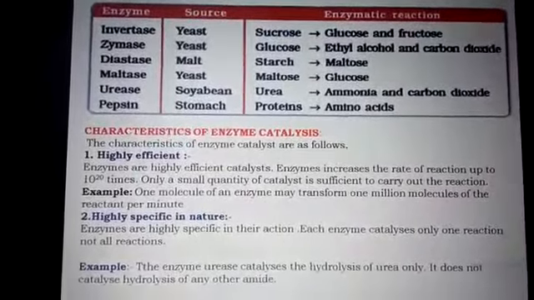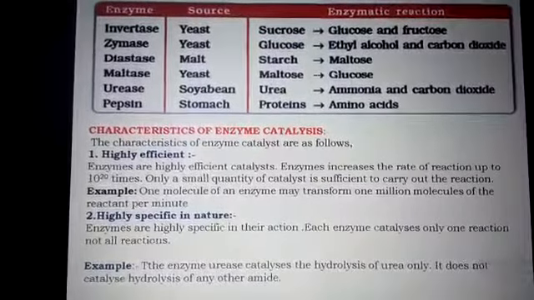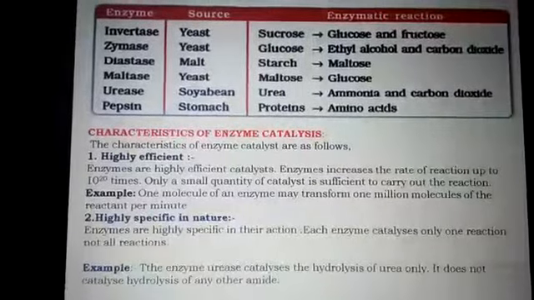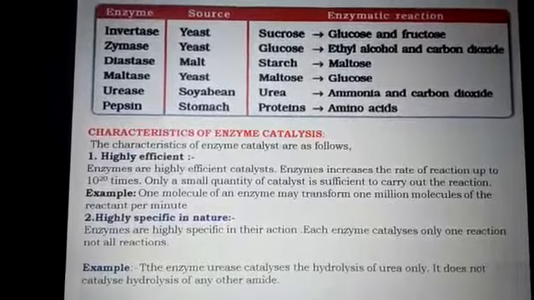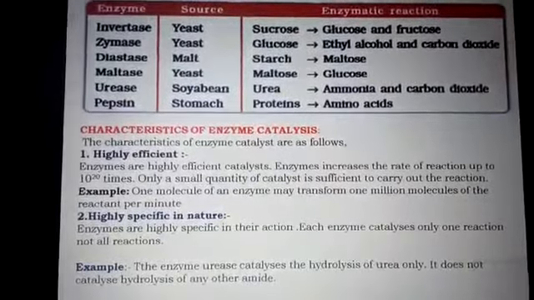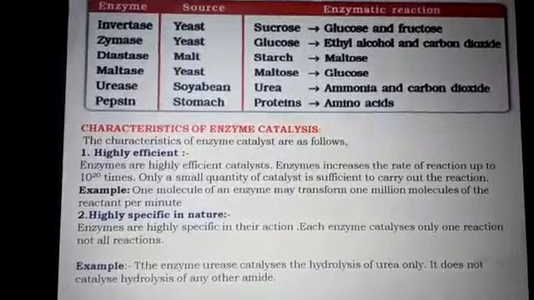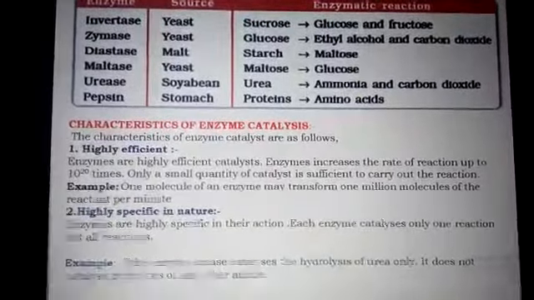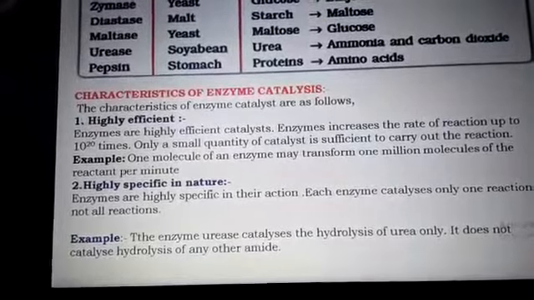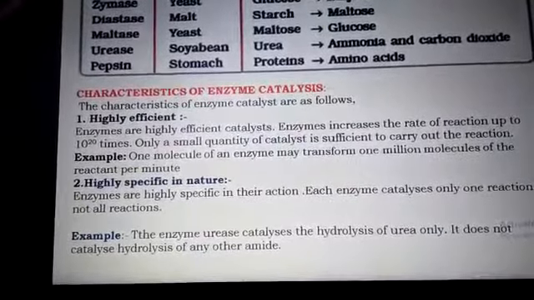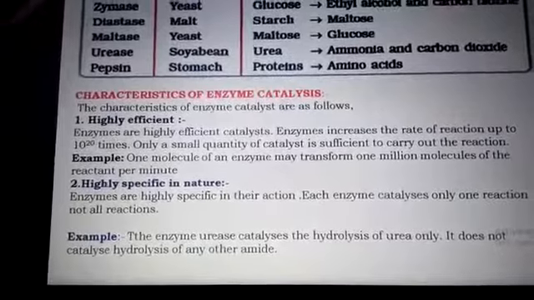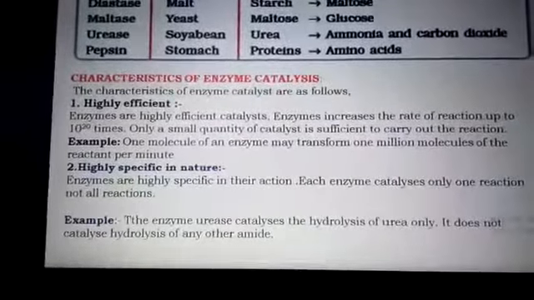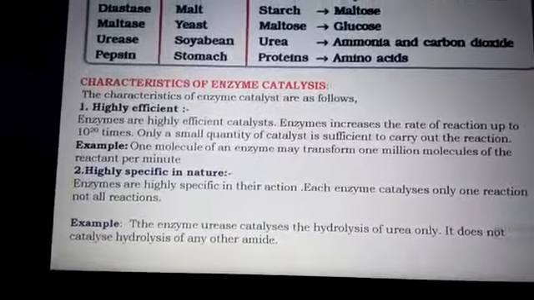These are highly specific in nature. A particular enzyme catalyst can give only particular products, but not all. Enzymes are highly specific in their action. Each enzyme catalyzes only one reaction, not all reactions. For example, let us consider the enzyme urease. It catalyzes the hydrolysis of urea only, but it does not catalyze the hydrolysis of any other amides.